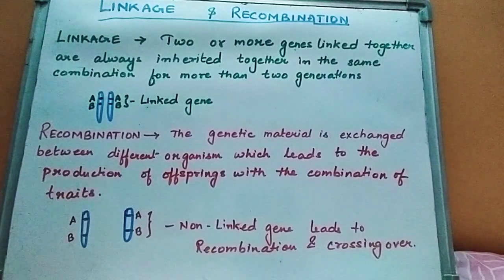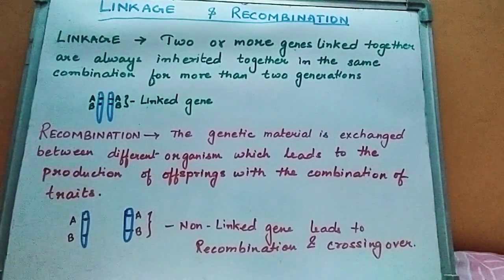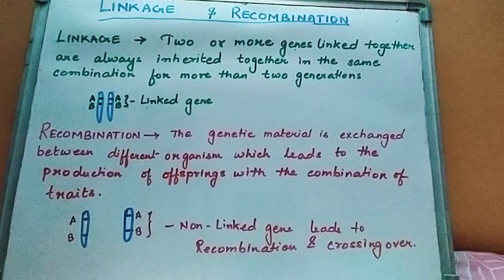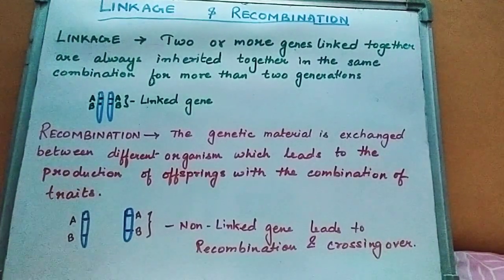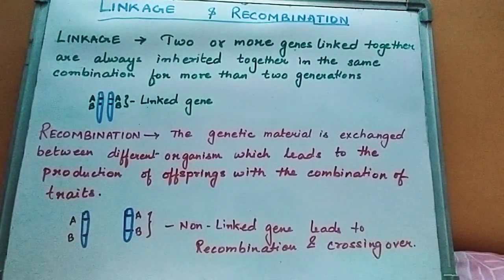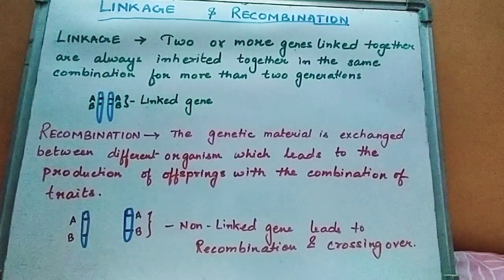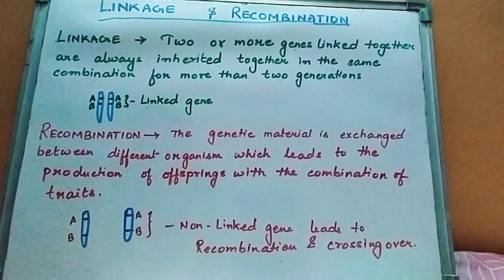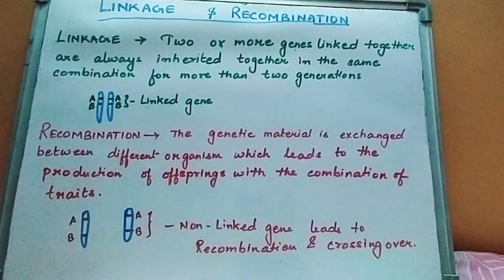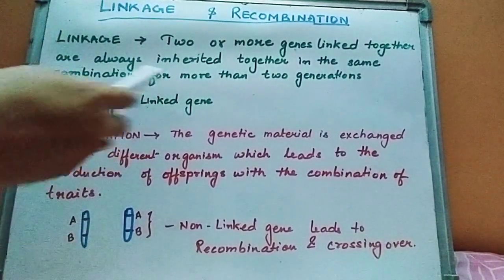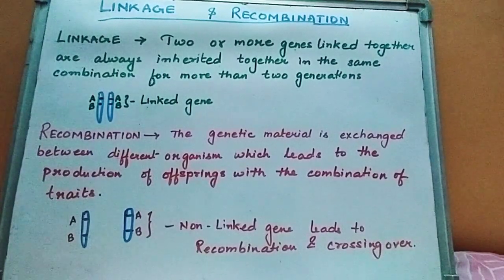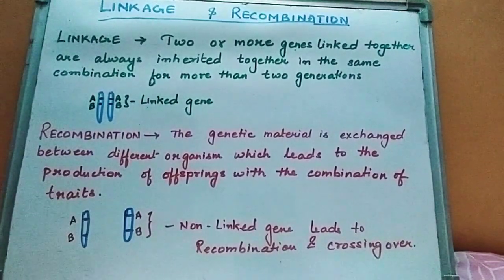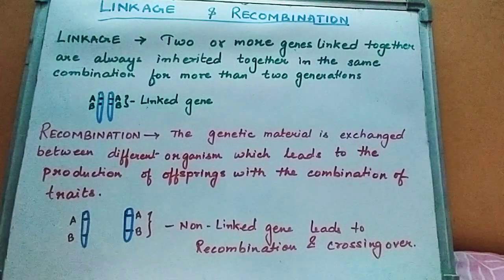It was not accepted just because it couldn't explain linkage properly, because there he explained that the traits or characters assort independently. That means they get separated independently and express themselves. But here it is not possible, as linked genes are passed whole from the parents to the next generation.